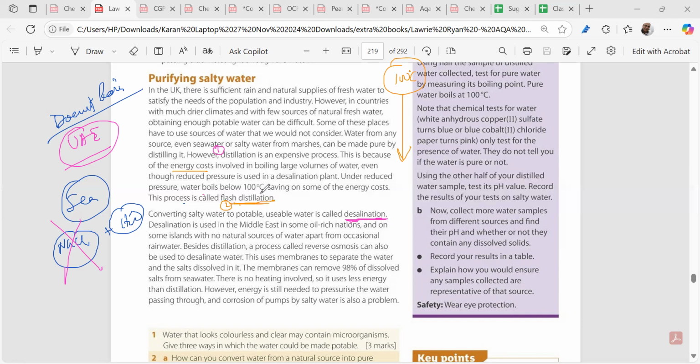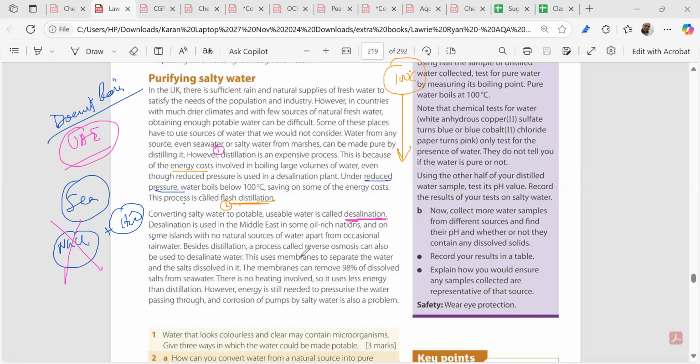Please open your book. Flash distillation process. In the flash distillation process, we boil water by distillation under reduced pressure. If you lower the pressure, what happens? Water will boil below 100 degrees centigrade. Is it clear? Understood? And we save the cost of electricity.